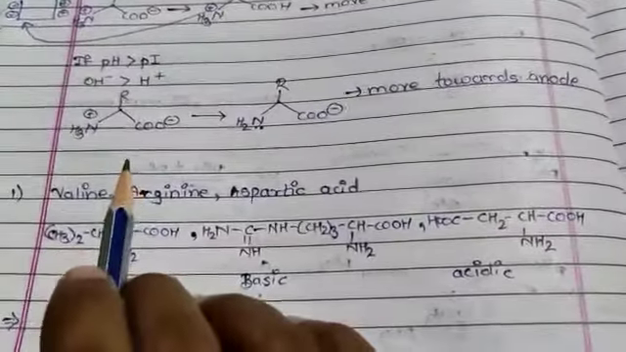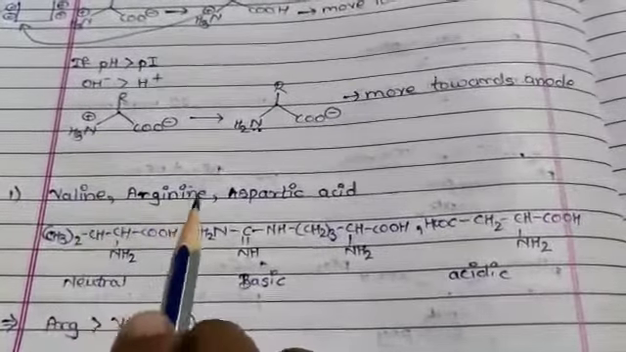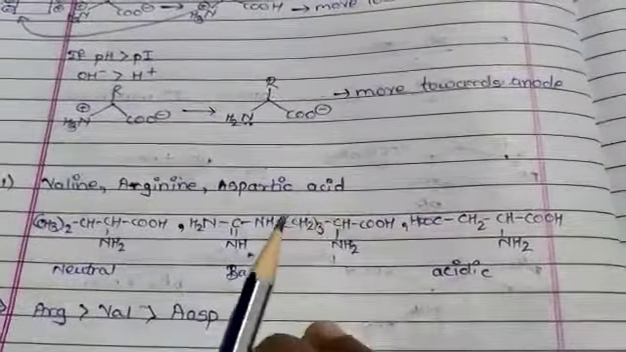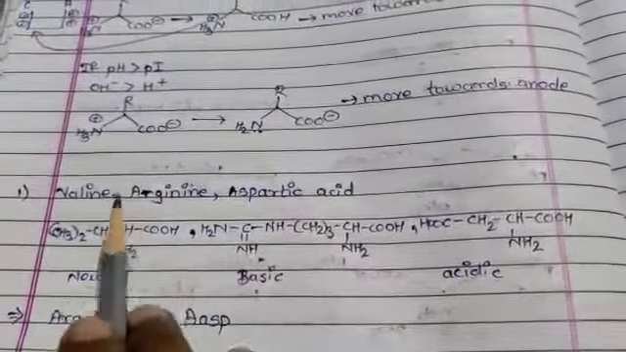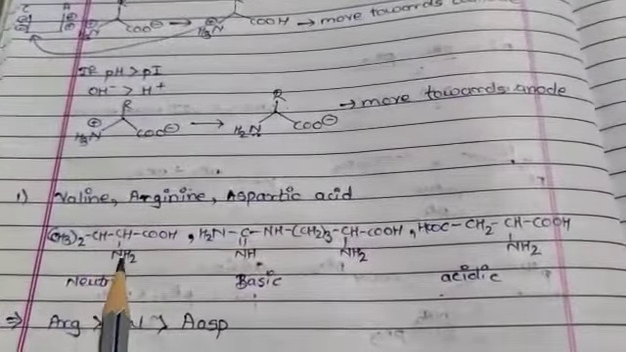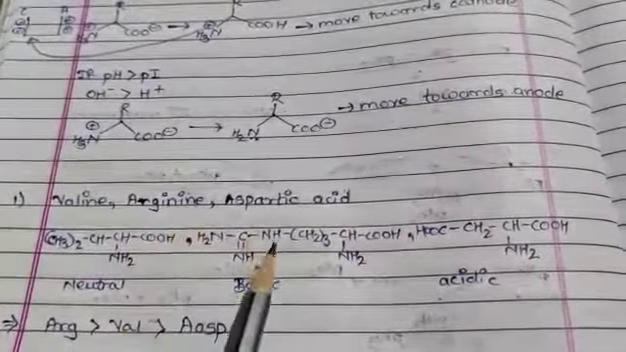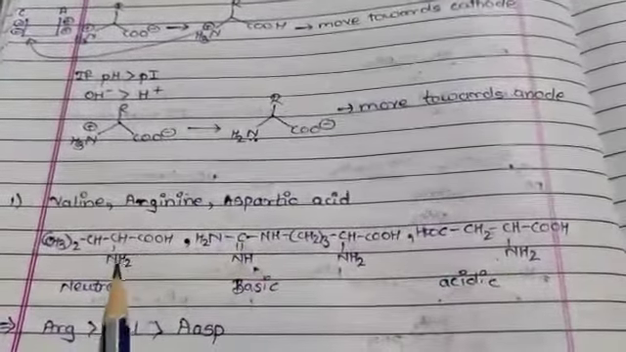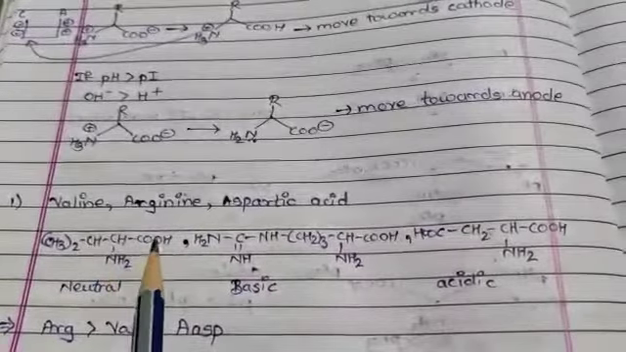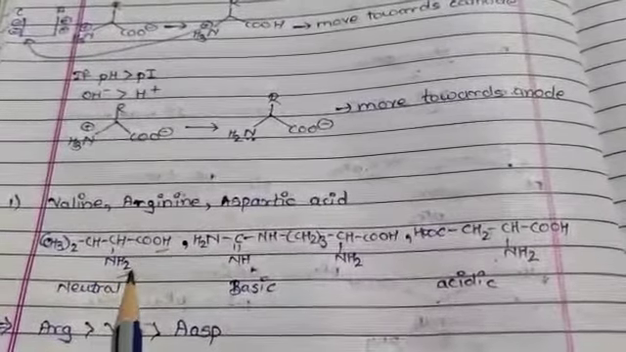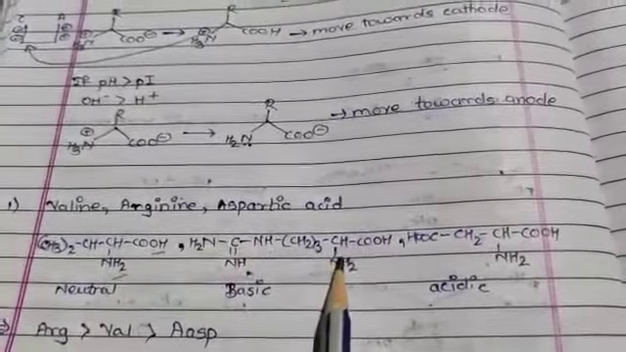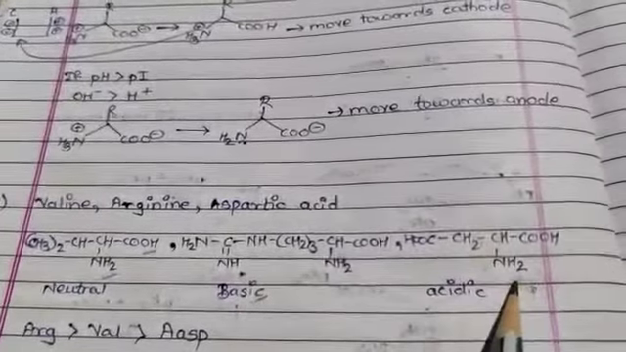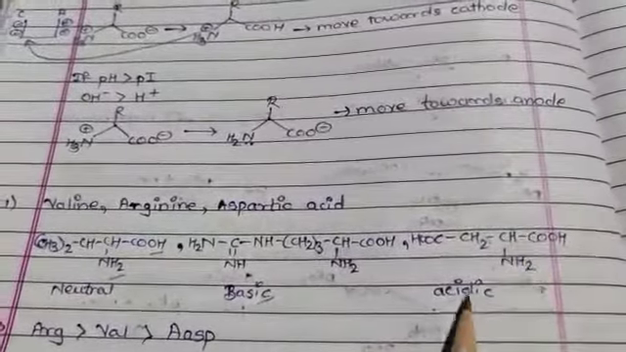In the exam they will give the names of amino acids and ask you to arrange them in order from basic to acidic. Here valine has this structure, then arginine, and aspartic acid. From the structure it is clearly indicated that valine has one acid group and one amino group, meaning it is neutral in nature. In arginine two amino groups are present, meaning it is basic in nature, and in aspartic acid two acid groups are present, meaning it is acidic in nature.